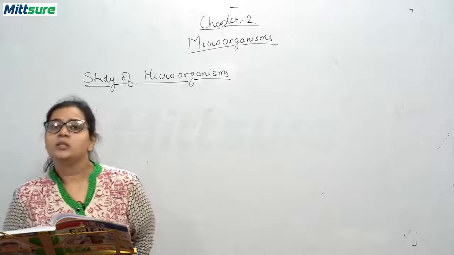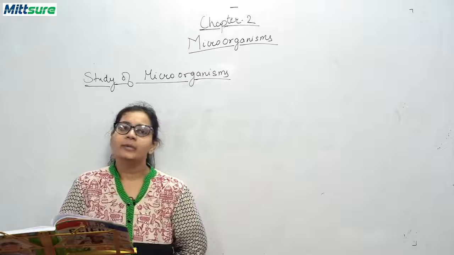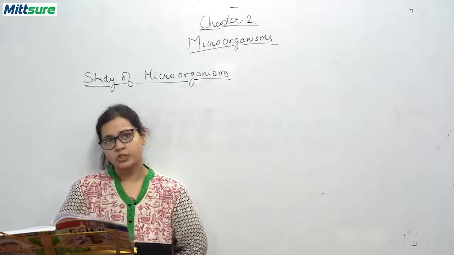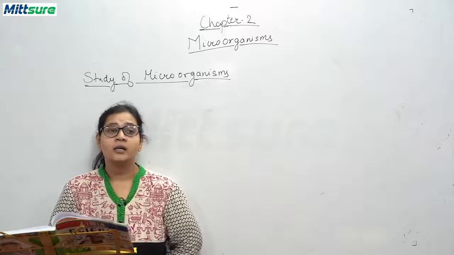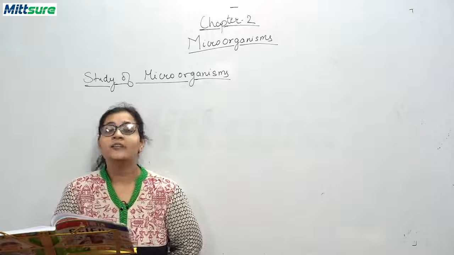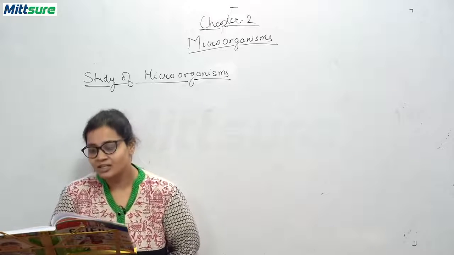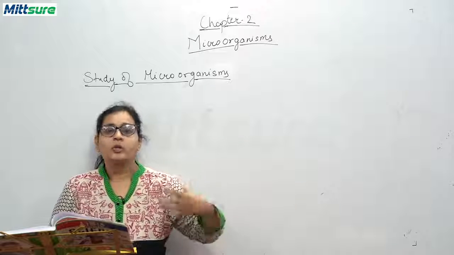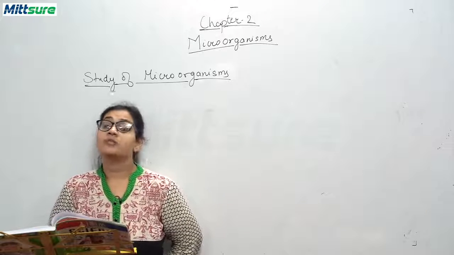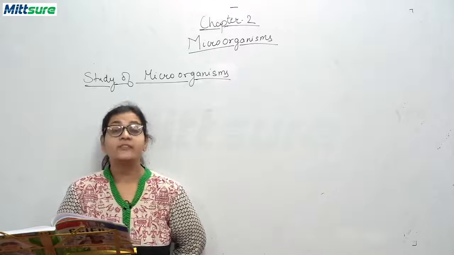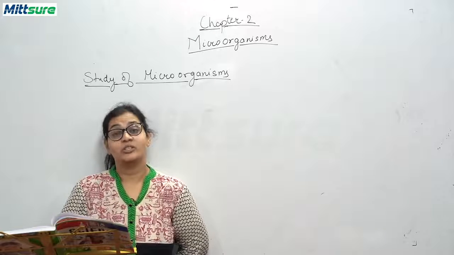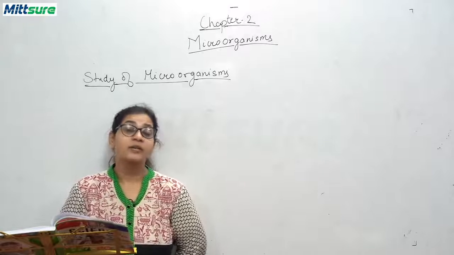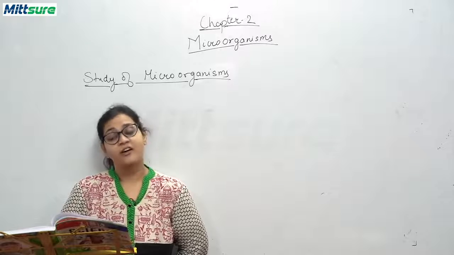You all must be hearing news about this COVID-19 situation, where everyone is in a hurry to create a vaccine. The importance of vaccination, and how this process of vaccination was developed, was given by Edward Jenner. So we should be proud of all the scientists who have given their contribution to this field.